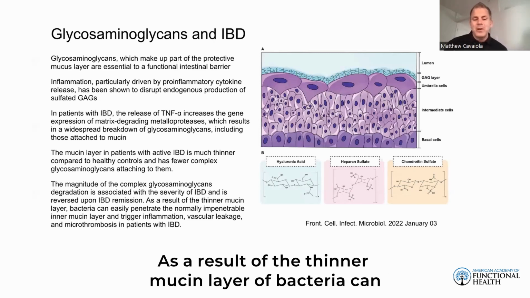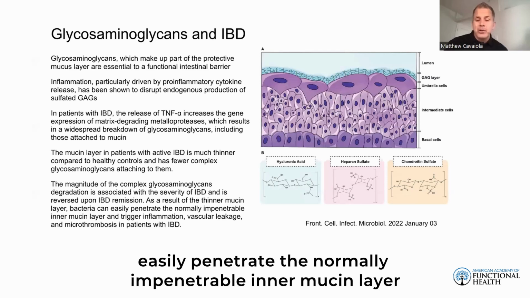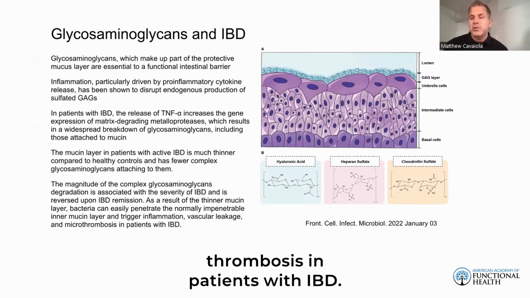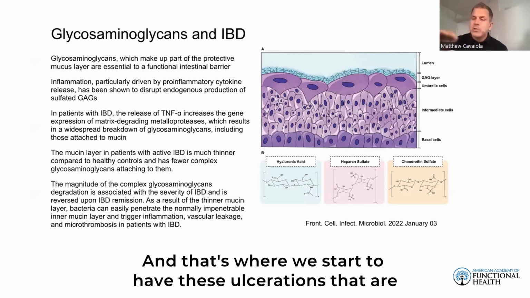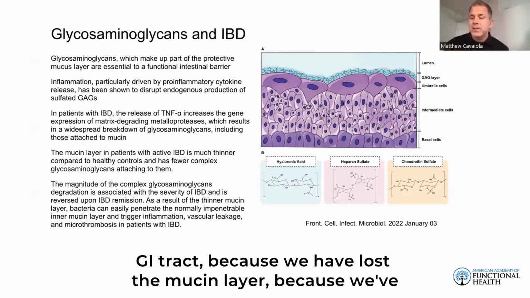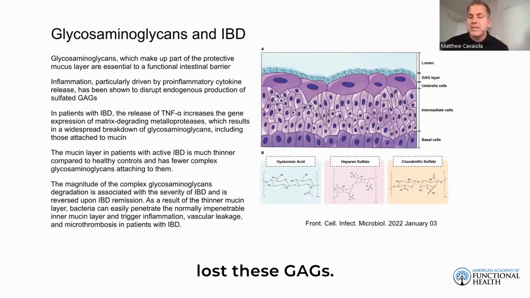As a result of the thinner mucin layer, bacteria can easily penetrate the normally impenetrable inner mucin layer and trigger inflammation, vascular leakage, and microthrombosis in patients with IBD. And that's where we start to have these ulcerations that are happening inside the colon and elsewhere throughout the GI tract, because we have lost the mucin layer, because we've lost these GAGs.